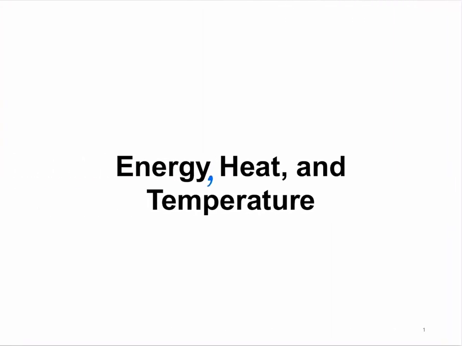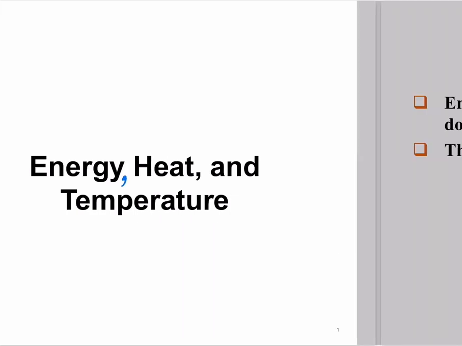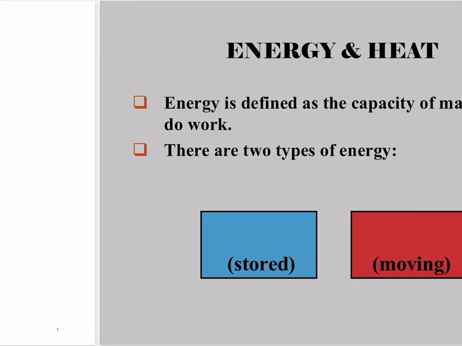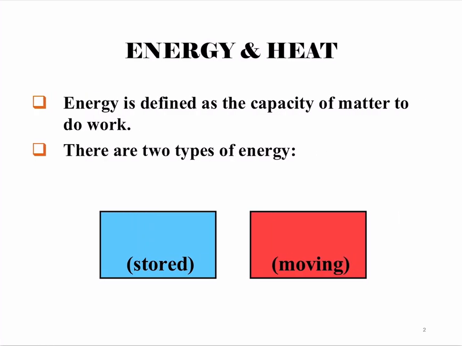So now we're starting to talk about things that are more related to the physical world around us, some real chemistry. We talked a lot about numbers, accuracy, measurements and stuff. Now we can actually start talking about matter. Energy is defined as the capacity of matter to do work. Right? So what does that mean? What does it mean for energy to have the capacity to do work?